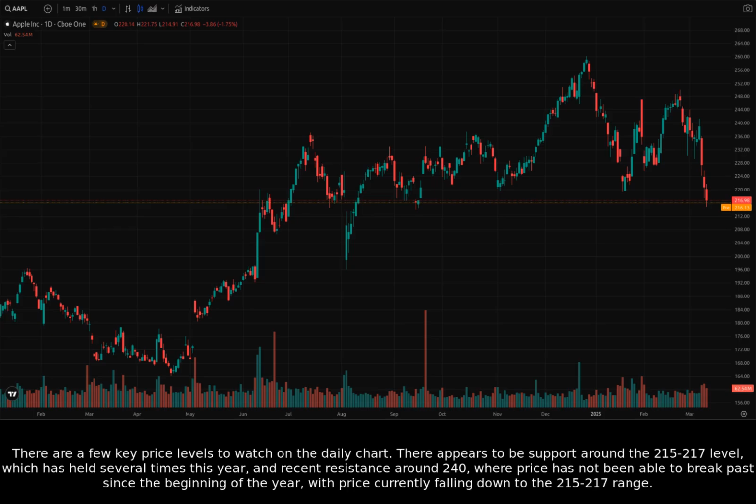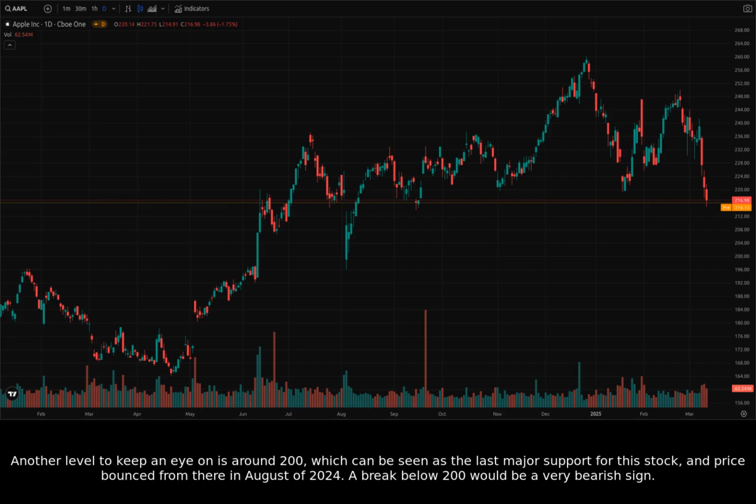There are a few key price levels to watch on the daily chart. There appears to be support around the 215 to 217 level, which has held several times this year, and recent resistance around 240, where price has not been able to break past since the beginning of the year, with price currently falling down to the 215 to 217 range.